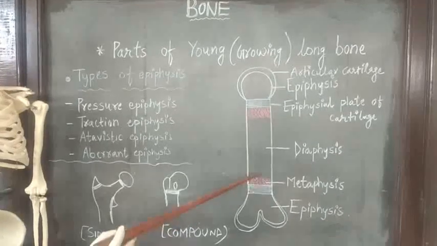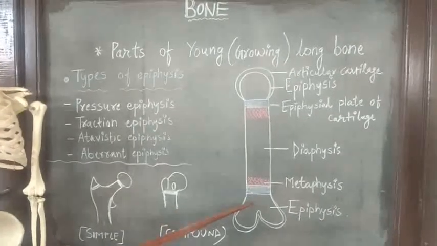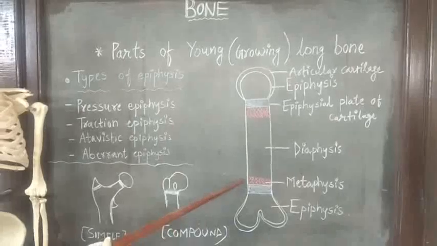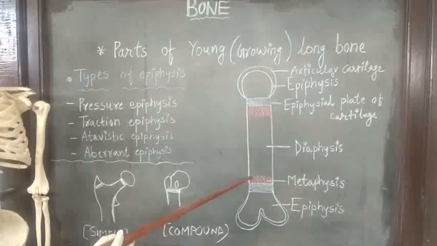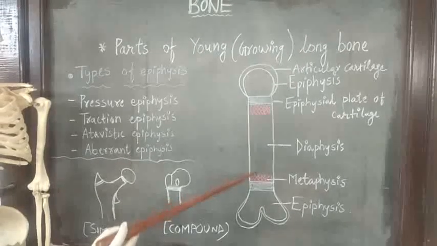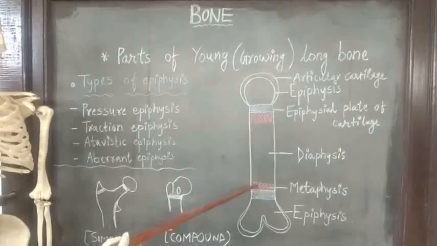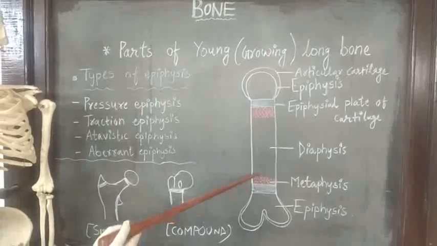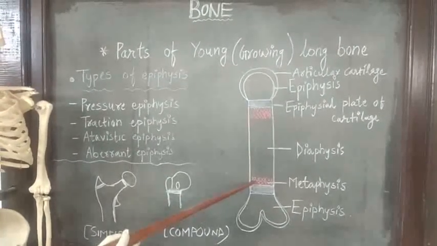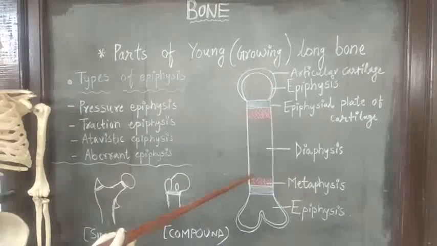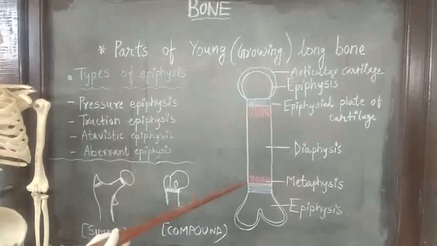Now, before fusion of diaphysis and epiphysis, what happens? These arteries make hairpin-like bends or loops here. Apart from forming a hairpin-like loop, they are end arteries. So, what happens in the children?